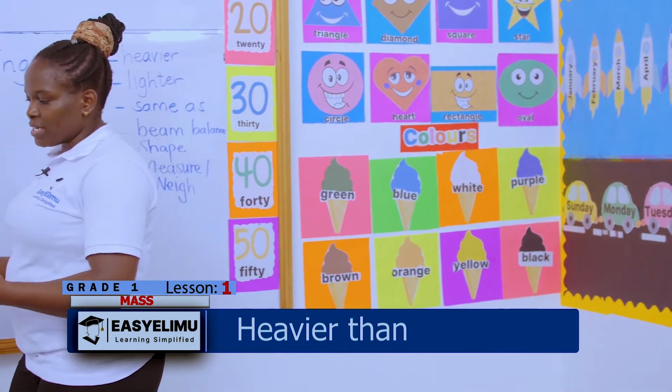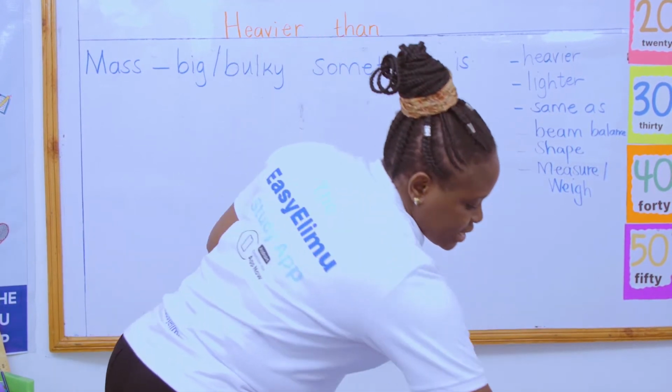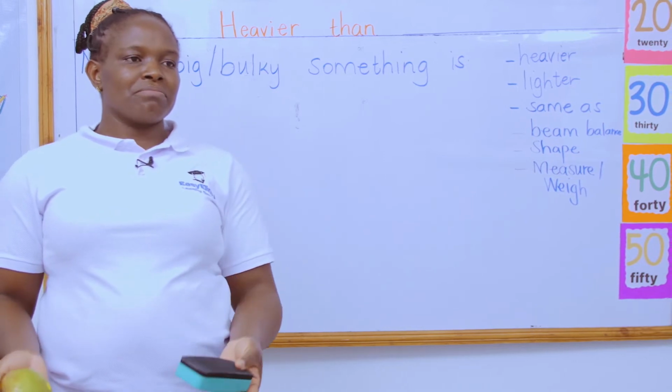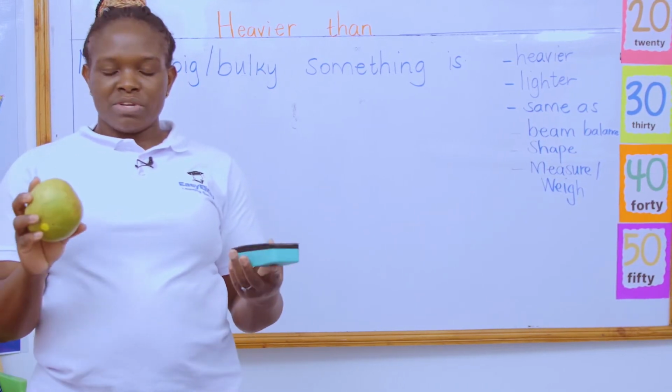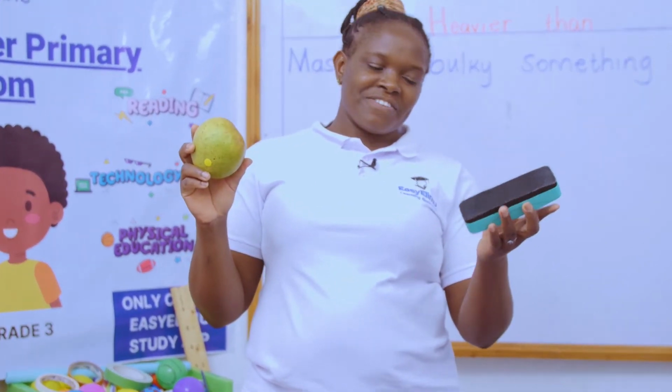So let us compare and see. If I look at this duster and this mango, someone tell me something about this duster and this mango. What can you say about these two? Teacher, the mango is heavier than the duster. Very good.